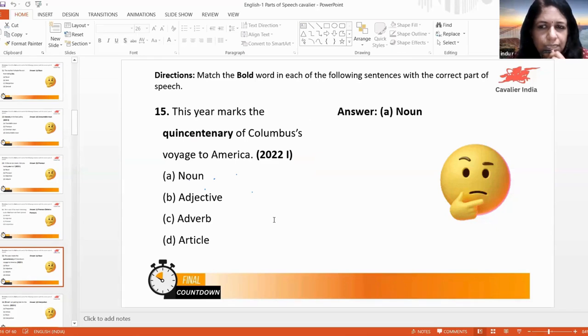Which is the verb in this sentence? Marks is the verb here. Here is the subject, of Columbus's voyage to America. So all these are proper nouns. America, proper noun.